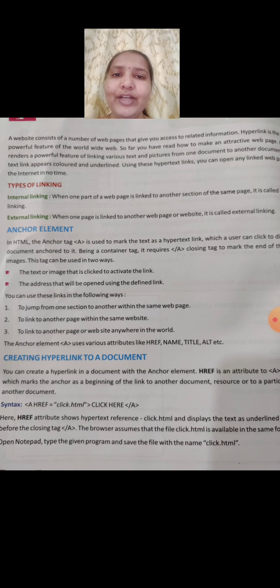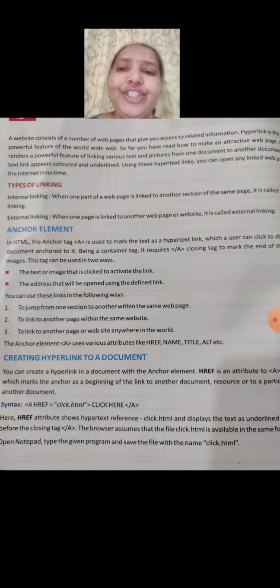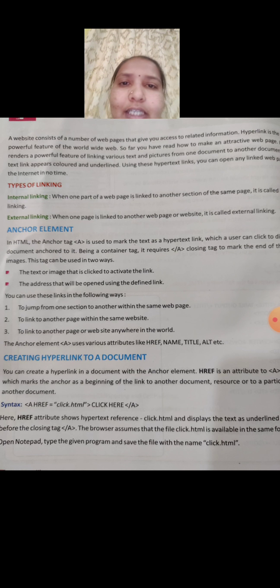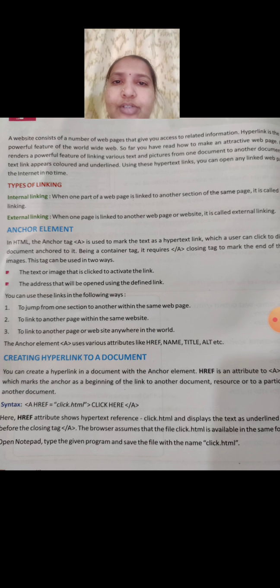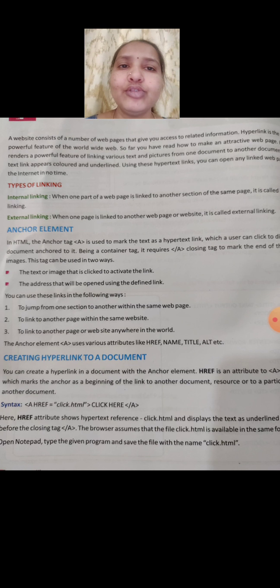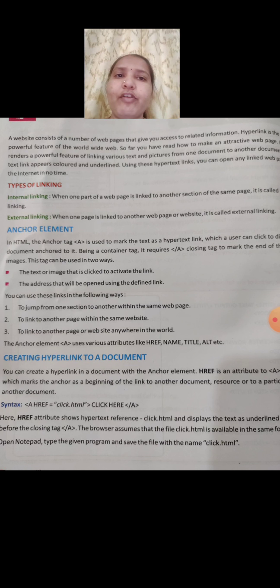Today we are starting a new chapter called links and anchors. So, what do you mean by link? To open one page from another page, we use a link. Before that, a website consists of a number of web pages that you can access to get related information.